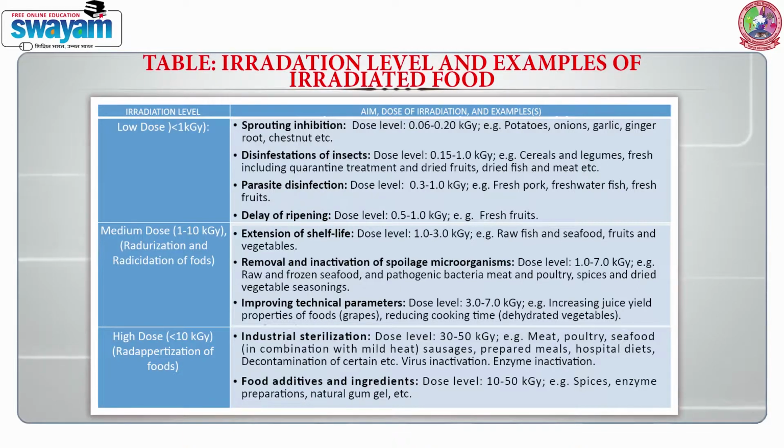Low doses up to 1 kGy inhibit sprouting in tuber, bulb and root vegetables and delay physiological processes. Medium doses, 1 to 10 kGy, extend the shelf life and eliminate spoilage and pathogenic microorganisms. High doses, 10 to 50 kGy, are for industrial sterilization and decontamination of certain additives or ingredients.